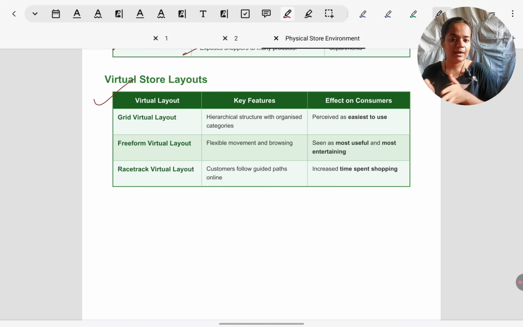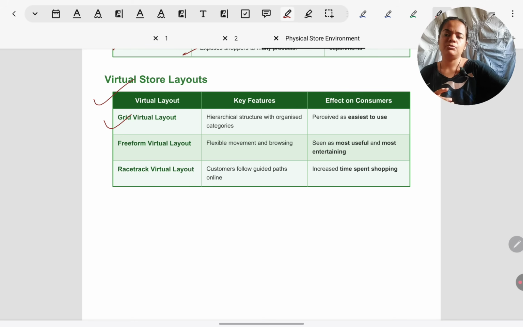But how they are similar, how they are parallel to physical stores, for that I will strongly recommend the Cambridge textbook, though I don't recommend that much. But for this topic, they have covered it really well. They have really explained very well how those physical offline layouts are adopted to online layouts.